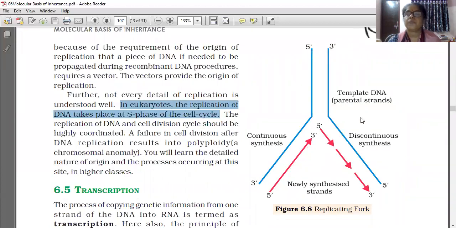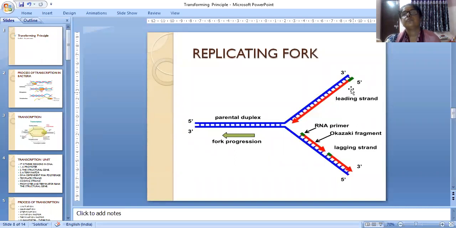See the replicating fork. So these are the machinery and enzymes needed for today.